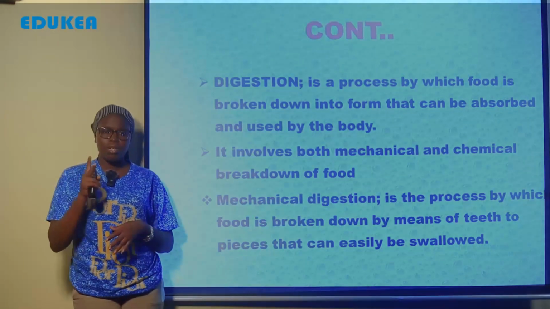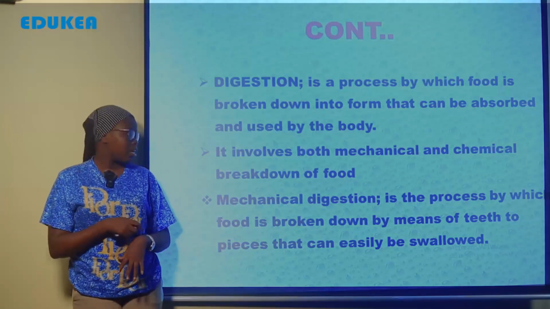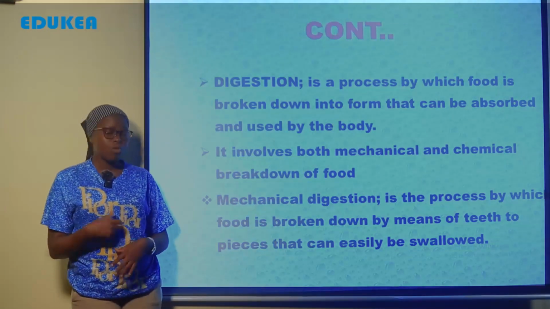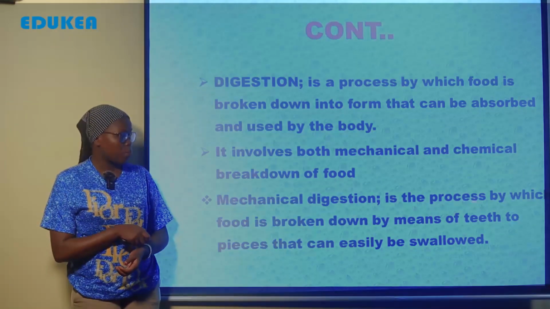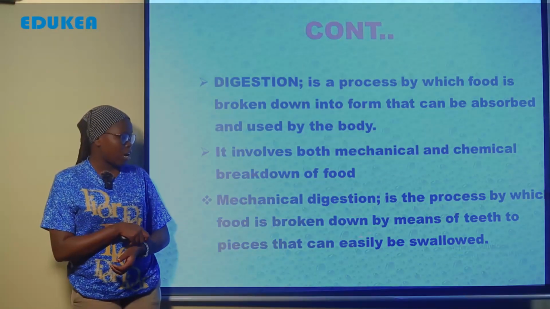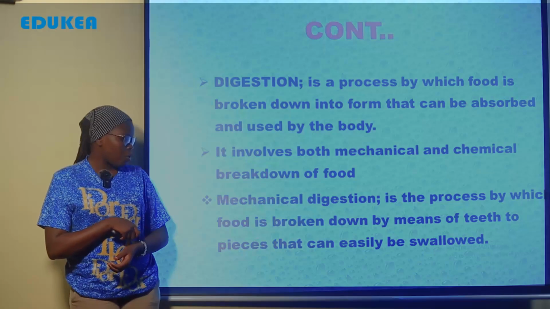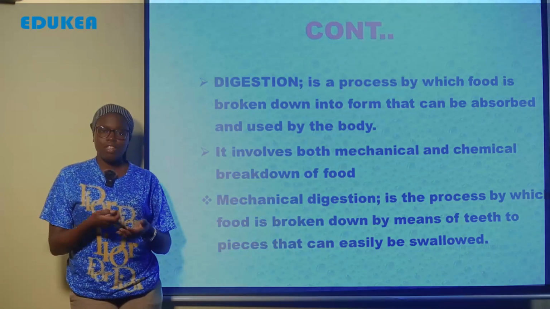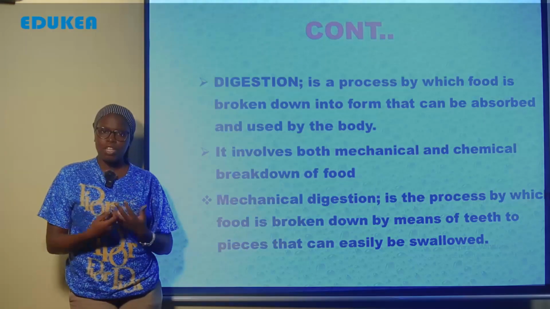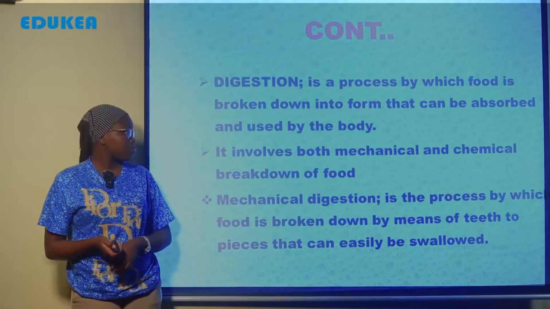The first one is mechanical digestion, which involves the action of the teeth. It is the process by which food is broken down by means of teeth into pieces that can easily be swallowed. It also increases the surface area for easy enzymatic action to take place. And chemical digestion involves the action of digestive enzymes.